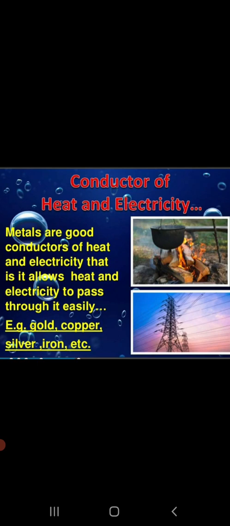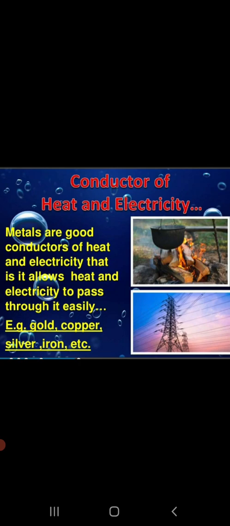The example which I quoted here shows that metals conduct heat. क्योंकि अगर हम गरम गरम खाना अपने किसी मेटल के बर्तन में रखते हैं तो बर्तन गरम हो जाता है. Yes, so this shows that metals conduct heat, or we can say that they are good conductors of heat. And because of this property, metals are used to make utensils.